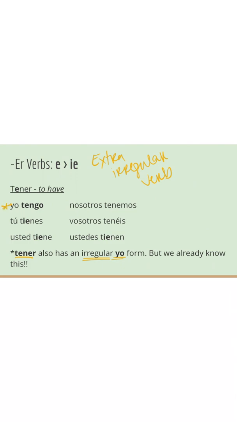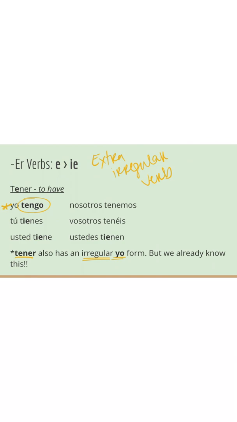It's not just a stem change, but it's altogether a little funky. So the yo form for tener is tengo. We've already worked with this a little bit, but now we're going to get some in-depth practice with it. We have a subgroup of verbs that are extra irregulars, meaning they have an extra irregularity in the yo form.